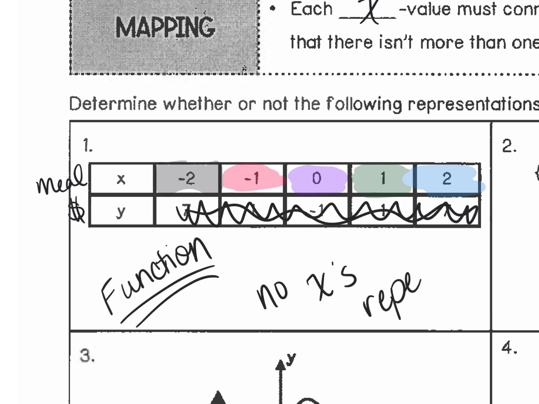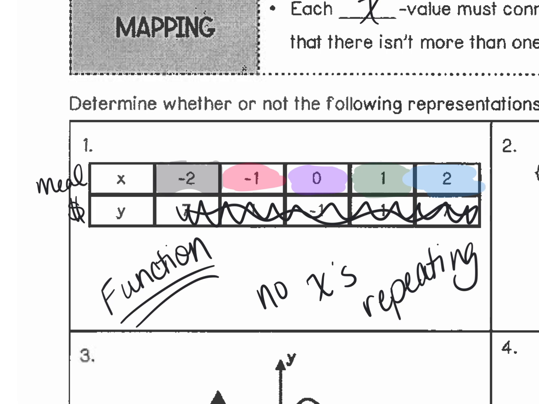-2 is I owe somebody money. +2 is I have $2 in my bank account. Okay? Say those x values in your head. If you say a number more than once, it's not a function. Okay. -2, I owe you $2. +2, I have $2 in my bank account. Those are not the same. So when I say them in my head, I'm only looking at the x's.